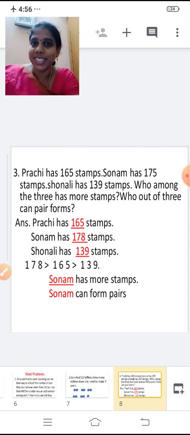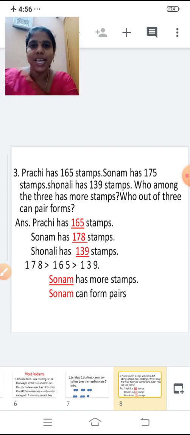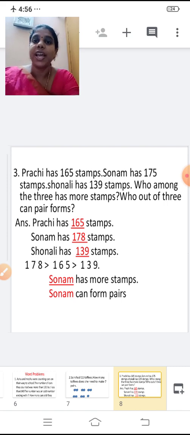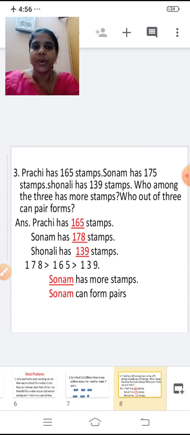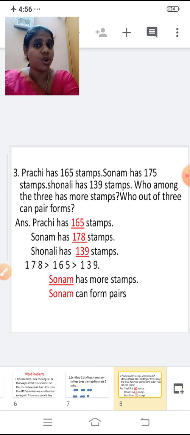Prachi has 165 stamps. How many stamps is Prachi having? Yes, 165. So, three friends are there: Prachi, Sonam and Shonali. Prachi collected how many stamps? 165 stamps. Sonam collected 175 stamps. And Shonali collected 139 stamps, right? Now, we are going to see who has more among the three.